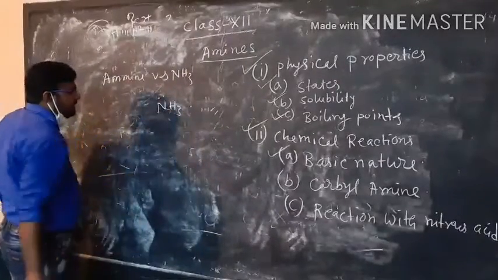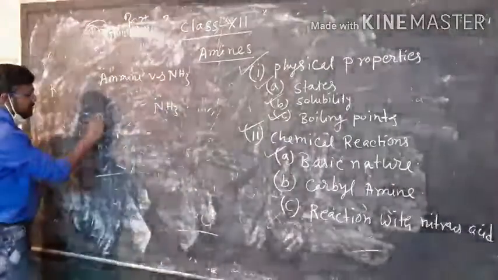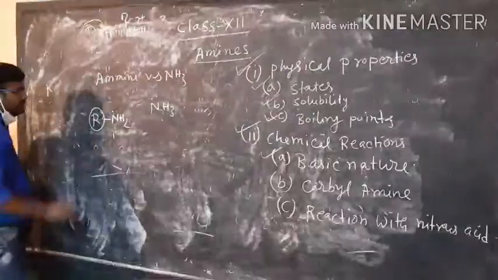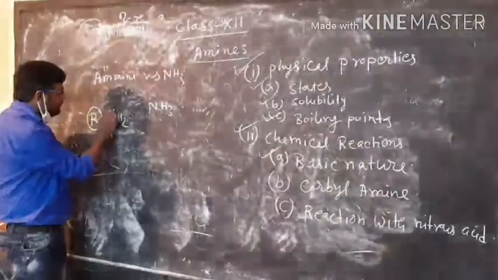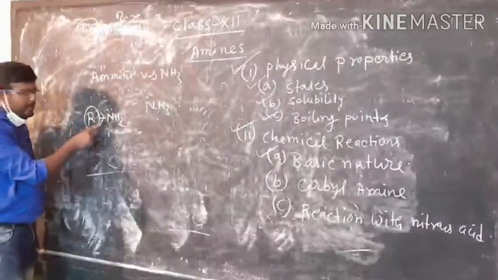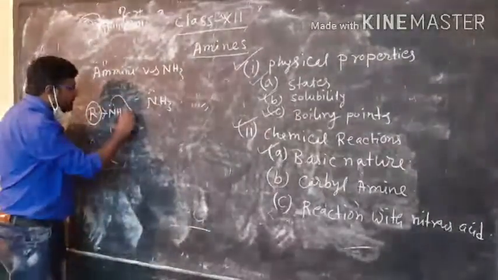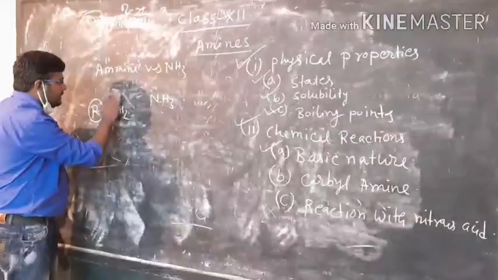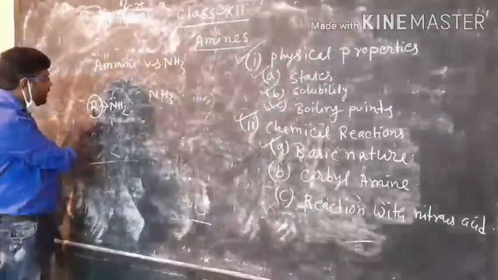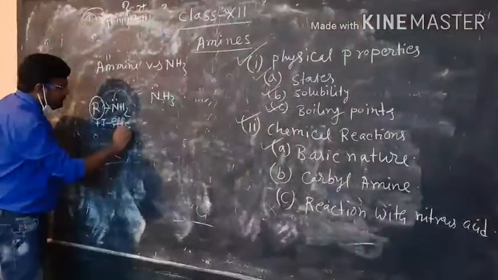Now in an amine there is the presence of an alkyl group, and this alkyl group has a plus I effect. As it has the plus I effect, it can push the bonded electrons towards the nitrogen, and the availability of the lone pair on nitrogen will increase due to the positive inductive effect of the R group.